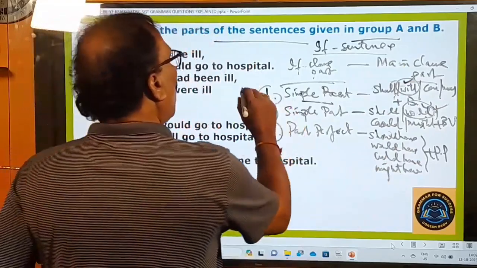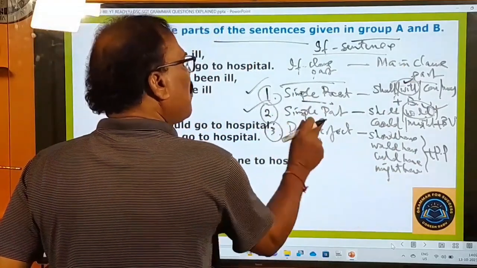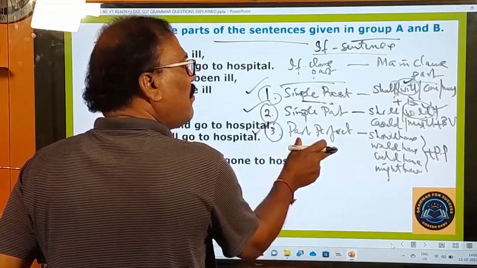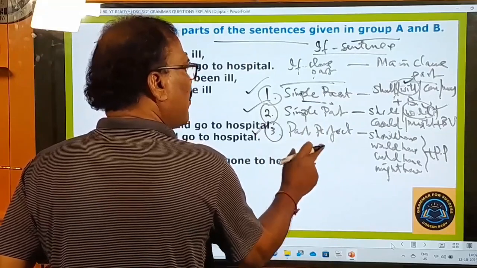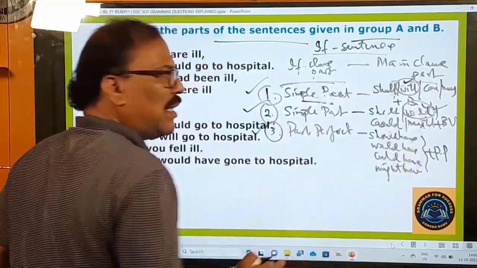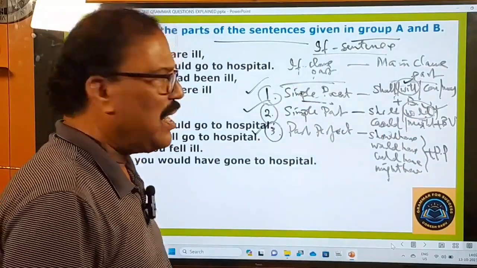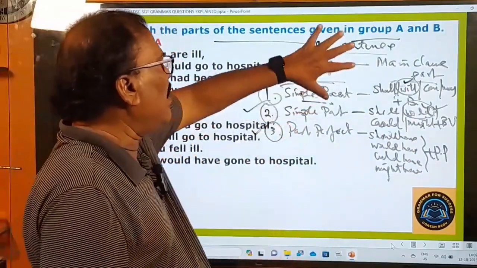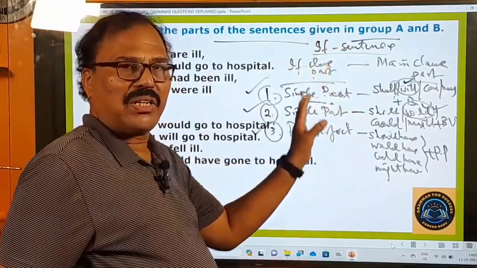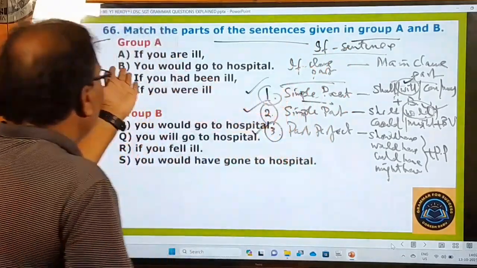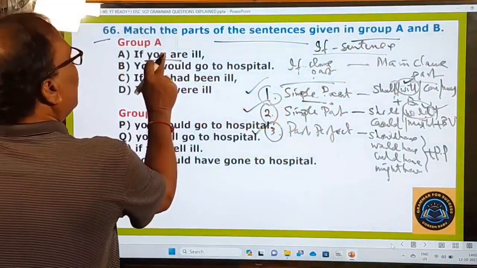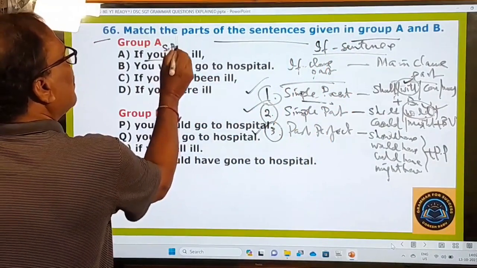So this is an open conditional sentence. This is an impossible conditional sentence. This is an unfulfilled conditional sentence, past perfect. I am not going deeply into the subject, and I am briefly explaining the nature of the conditional sentences, right? And now here you see that if you are ill, this is simple present, okay?